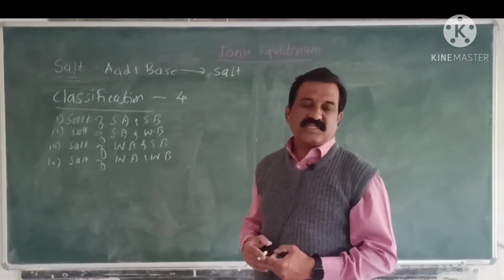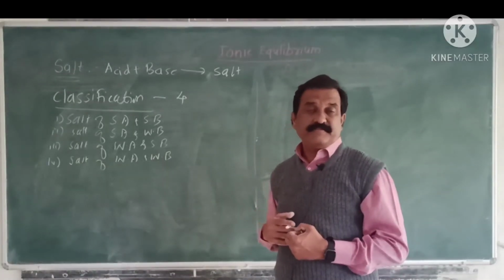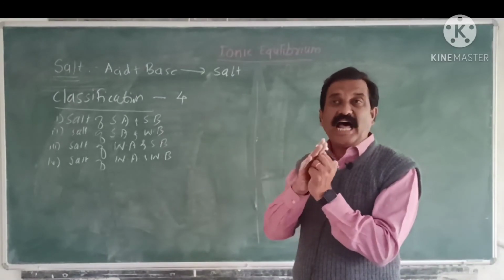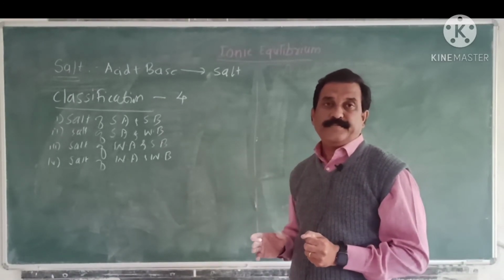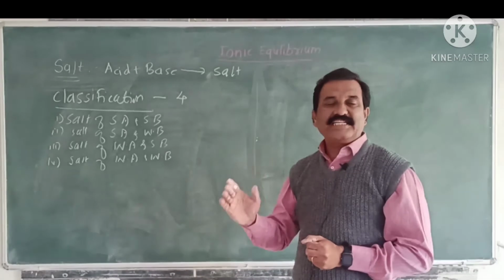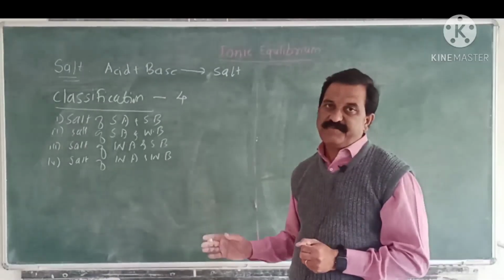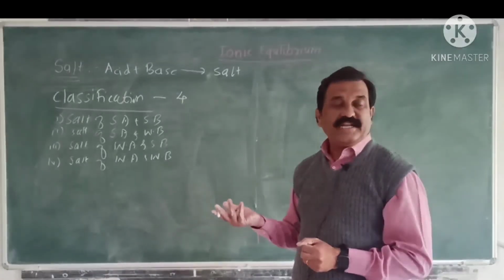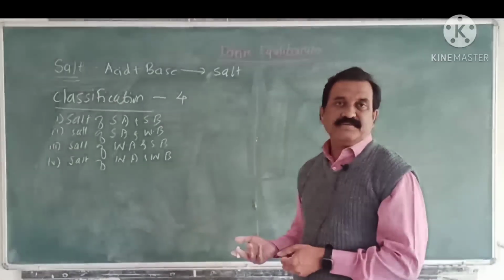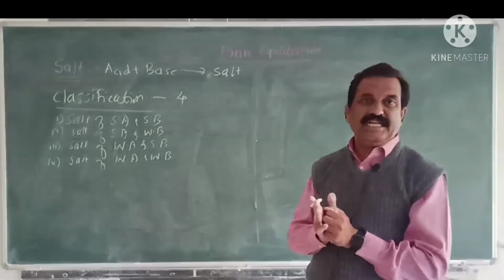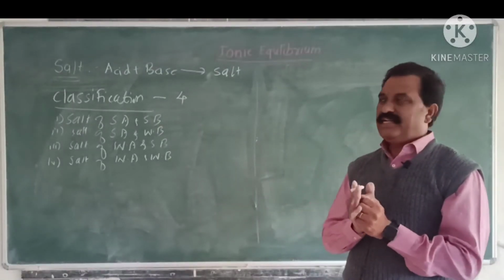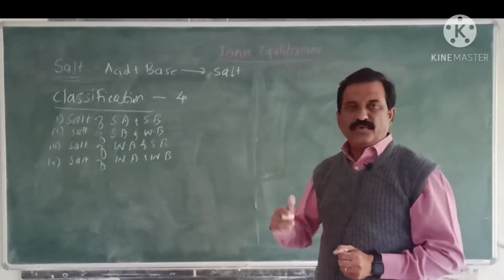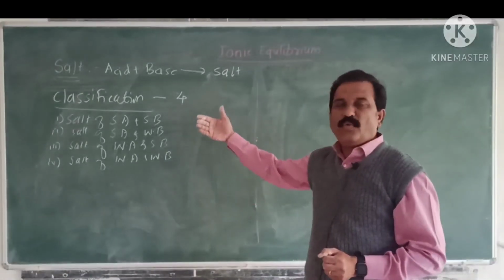We know that a strong acid or strong base means an acid or base which dissociates almost completely to give a large number of H plus or OH minus ions respectively, while an acid or base that dissociates partially or to a lesser extent is called a weak acid or weak base. Now we will discuss these types one by one.